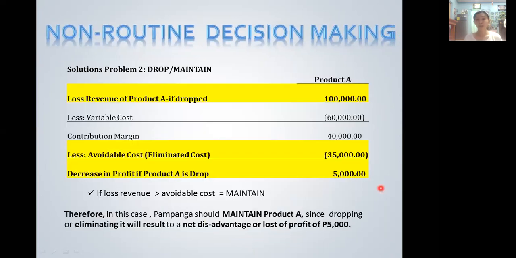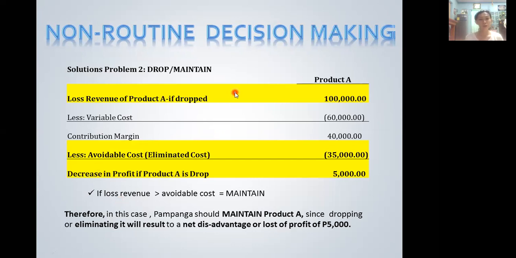So how to solve this problem? In the drop or maintain problem, we have to recognize the decision rule. The decision rule is if the loss of revenue because of the drop is greater than the avoidable cost, we come up with the maintain decision.